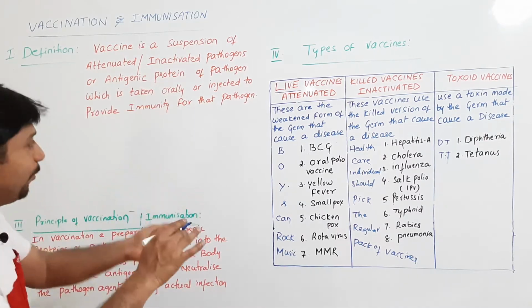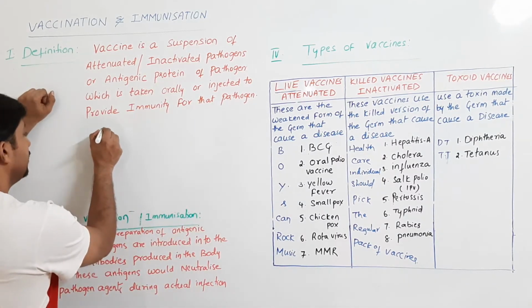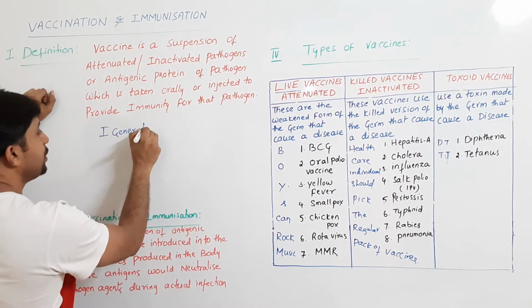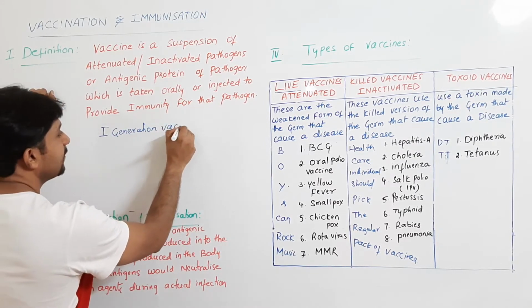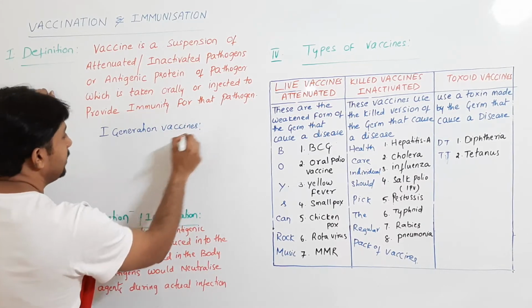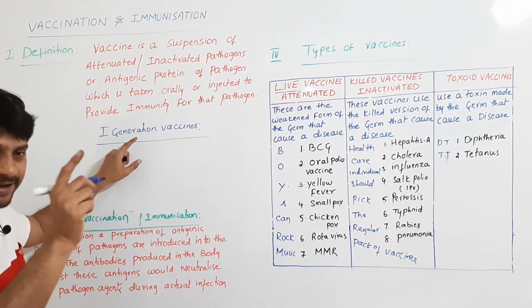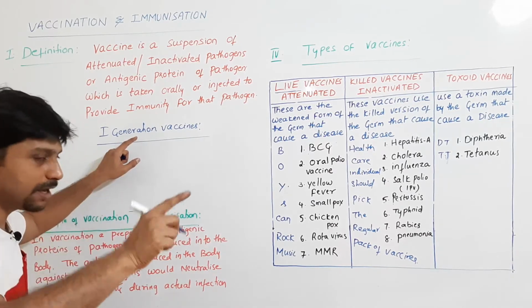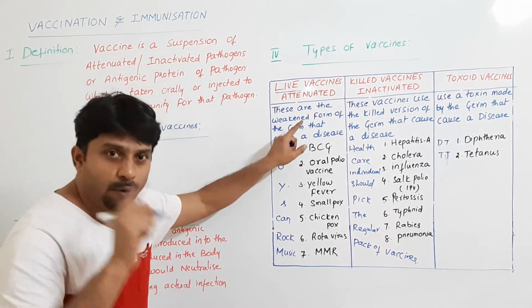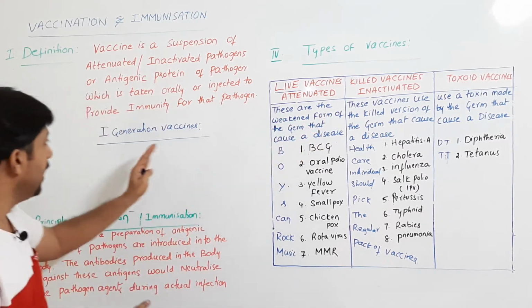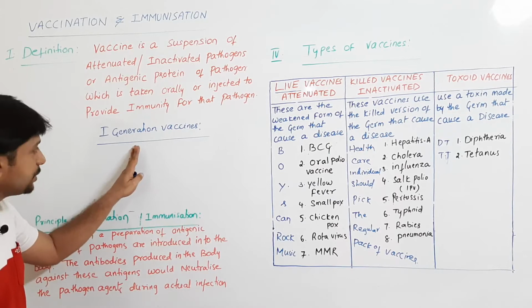There is one more classification of vaccines. First generation vaccines. First generation vaccines are the vaccines consisting of the whole organism, either inactivated or killed, and which are prepared by using traditional methods.